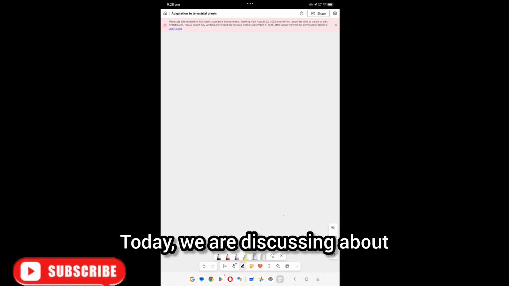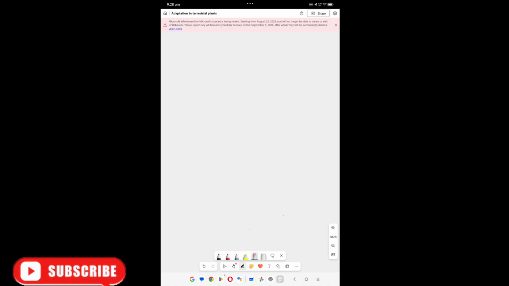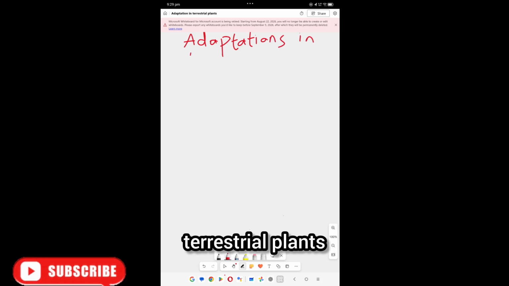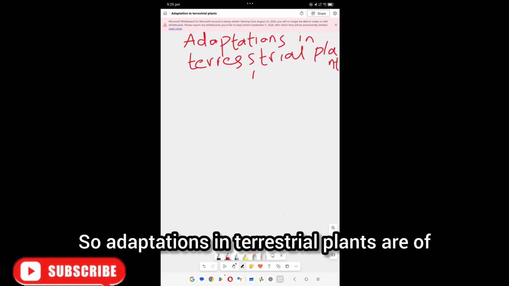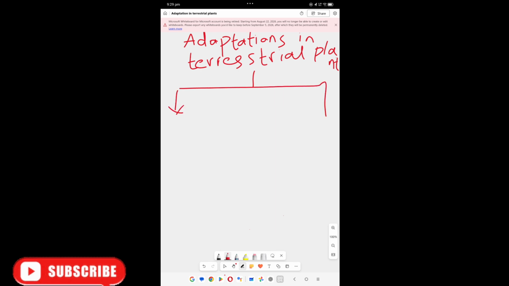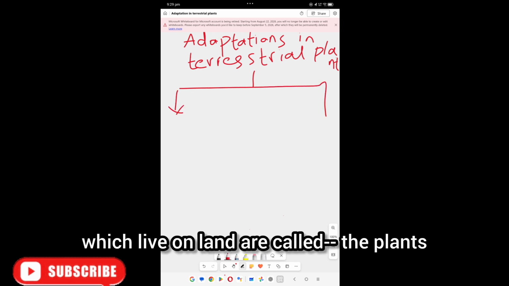Today, we are discussing adaptations in terrestrial plants. Terrestrial plants means plants which live on land.